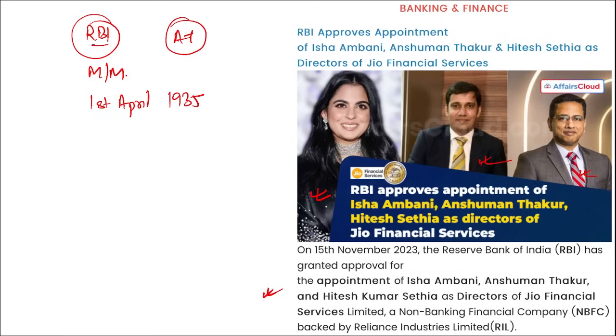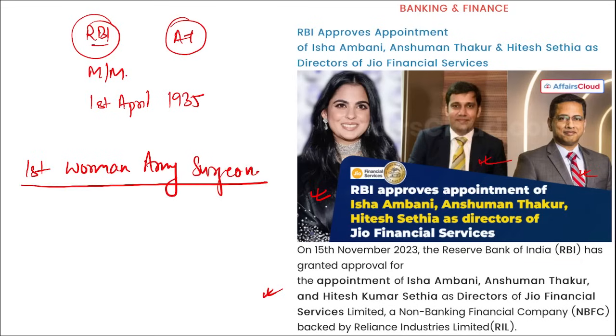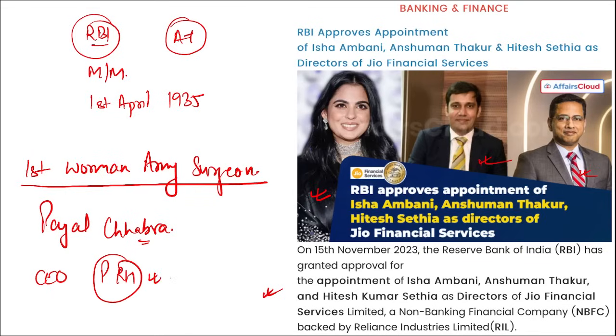The next thing you can also remember here, if I ask you who recently became the first woman army surgeon to become a para commando, she is Payal Chhabra. Then who became the CEO of Penguin Random House, that is the house for publication, right? So he will be Nihar Malviya. Nihar Malviya became the CEO, that is Chief Executive Officer, of Penguin Random House.